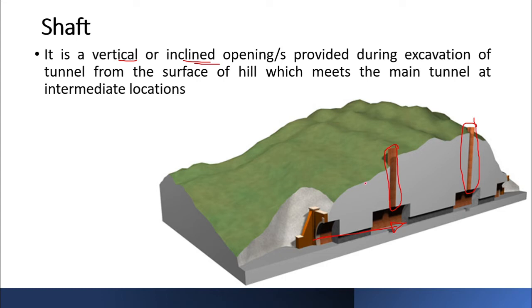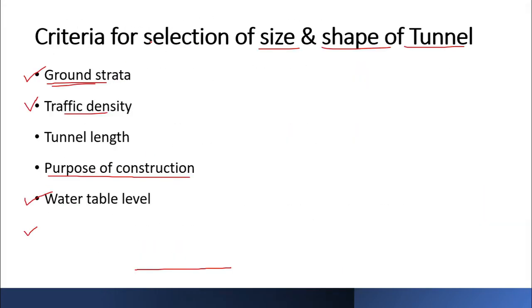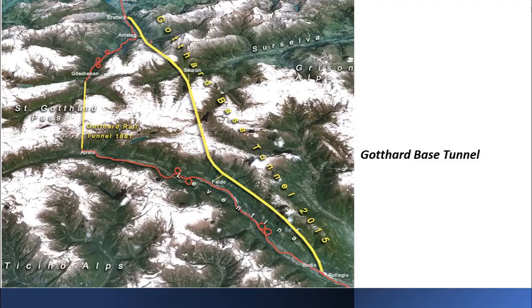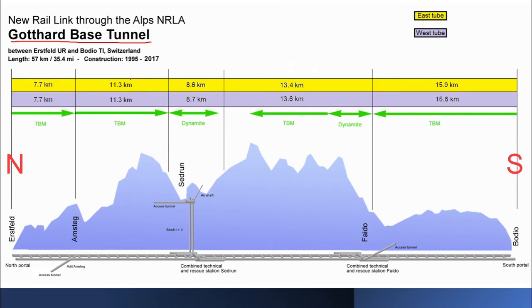Now, just like your pilot tunnel, this shaft also has varied purposes. So for that I'll just take an example. This Gotthard base tunnel, again this is the same tunnel that we had seen in the classification of the tunnels, when we were looking into the types of tunnels based on the alignment.